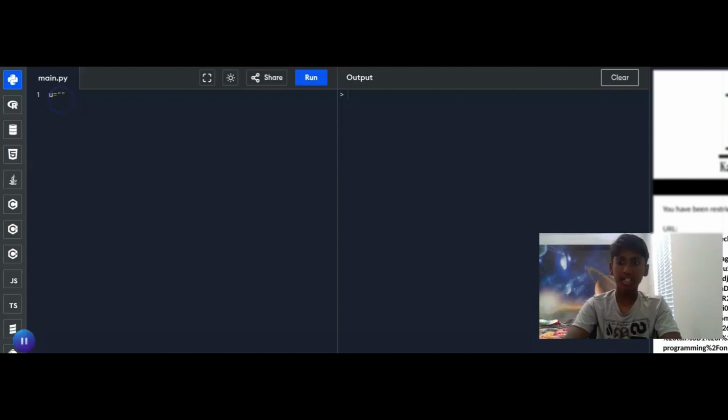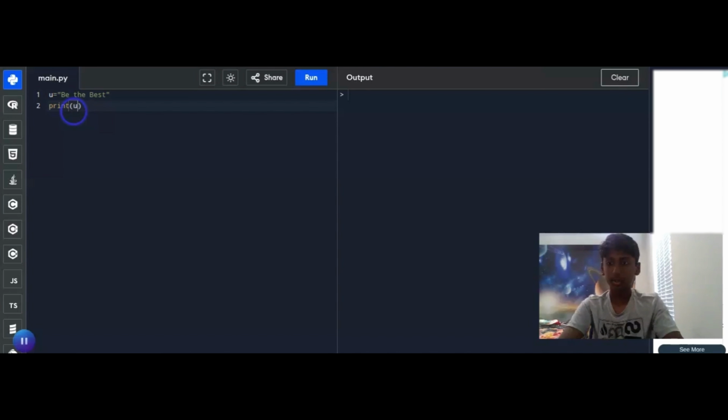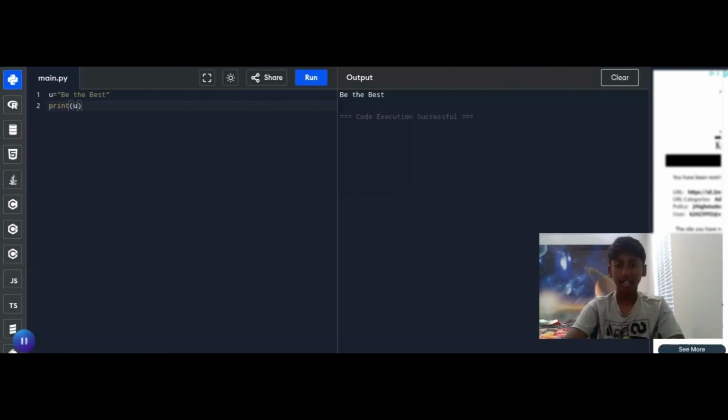Quotation marks indicate the beginning of our string and the end. Be the best. Then we have to print it. This we also talked about in the previous episode. Print U. We get be the best. So in this case, be the best is our string. A string is basically anything. It can be wording or numbers, because that's usually what it is.